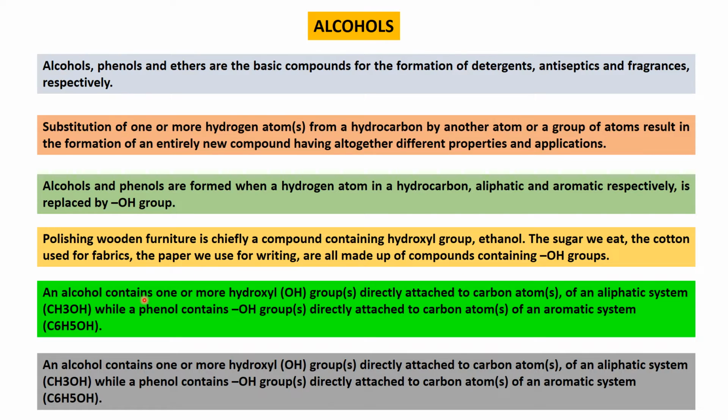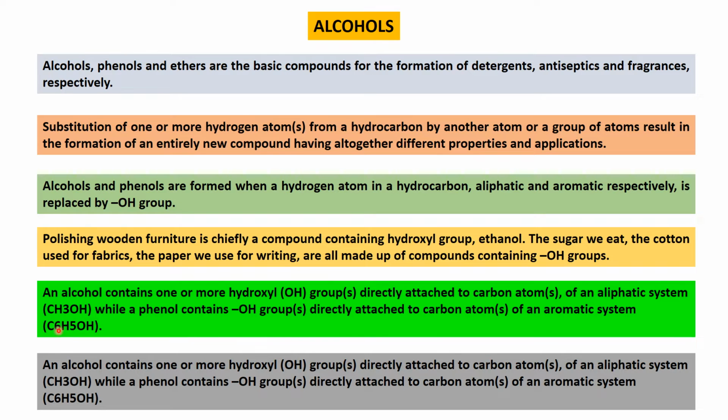If an alcohol contains one or more hydroxyl groups directly attached to the carbon atoms of an aliphatic system, that is like CH3OH. When it is a phenol, that is aromatic, the hydroxyl group is directly attached to the carbon atoms of an aromatic system. We'll see one by one.